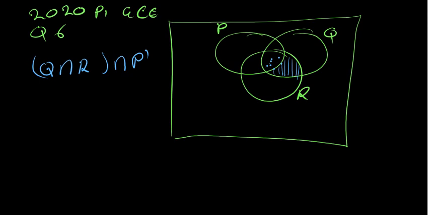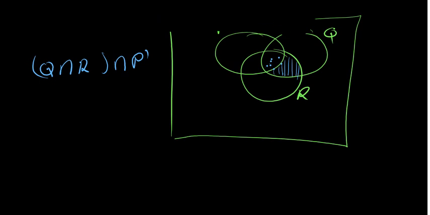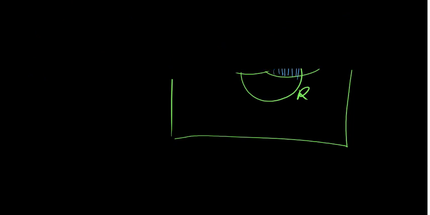So we go to the 2021 GCE paper 1. It's very important, provided you understand the operations, the union, the intersection, and how to use the complement. Especially if you try to use the lines to find where they are intersecting, it's going to be very easy for you to approach such questions.